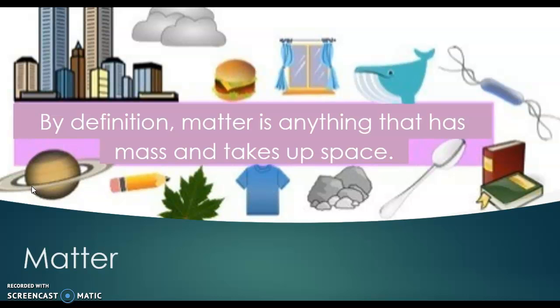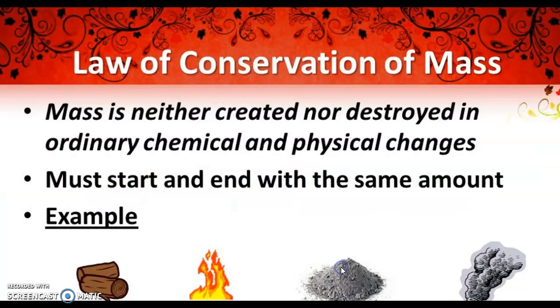Remember Bill Nye the Science Guy talking about cells? Here we got a leaf, that's alive, but not a rock, not a shirt. A whale is alive, the bacteria is alive, but not the books, not the planet Saturn or the clouds, but they are all made of matter.